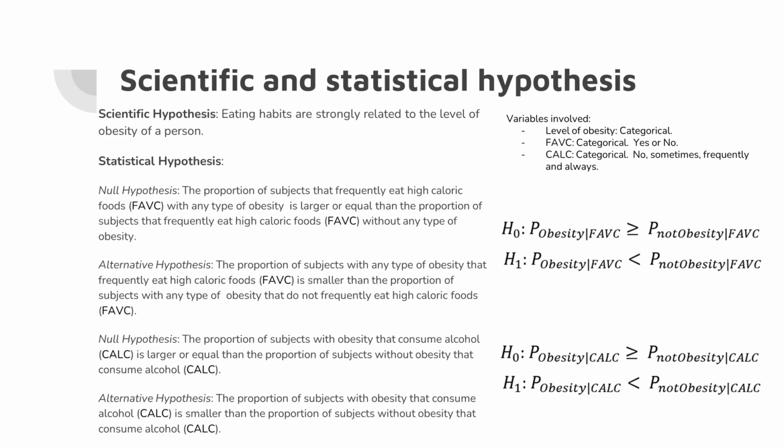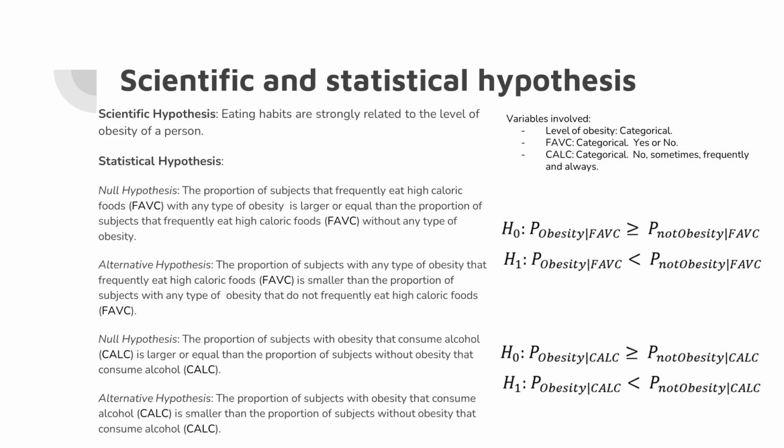The second null hypothesis states that the proportion of subjects with obesity that consume alcohol is larger or equal than the proportion of subjects without obesity that consume alcohol. And its alternative hypothesis is that the proportion of subjects with obesity that consume alcohol is smaller than the proportion of subjects without obesity that consume alcohol.